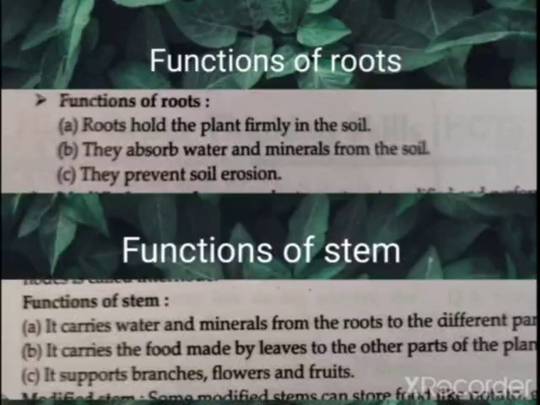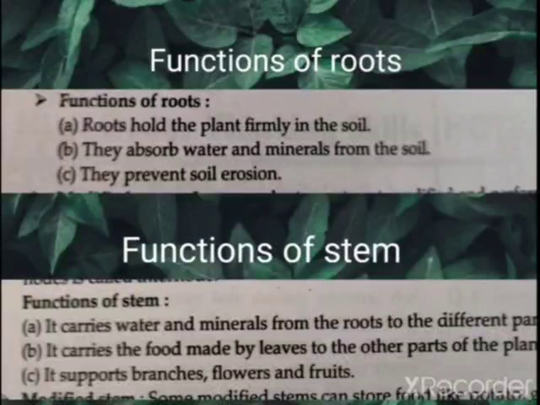First is roots. Roots are the underground parts of a plant. Roots are also of two types, tap root and fibrous root. Here we will learn about the functions of roots. First, roots hold the plant firmly in the soil. Second, they absorb water and minerals from the soil. And third, they prevent soil erosion.